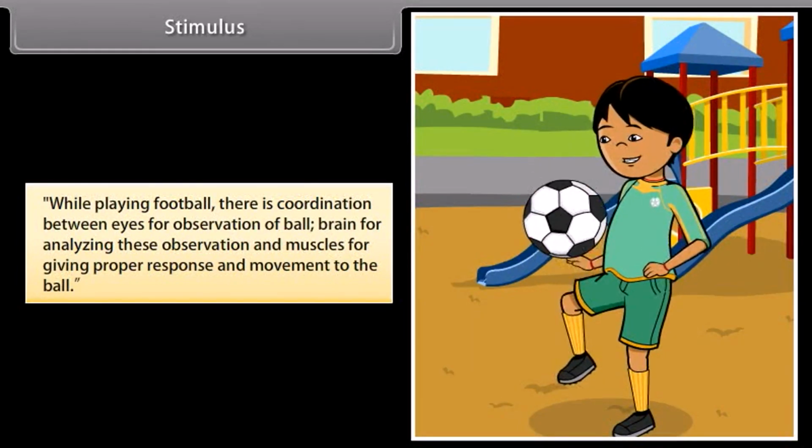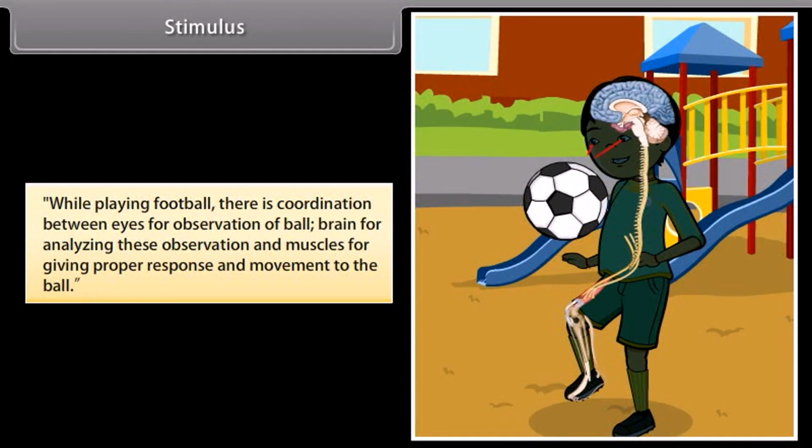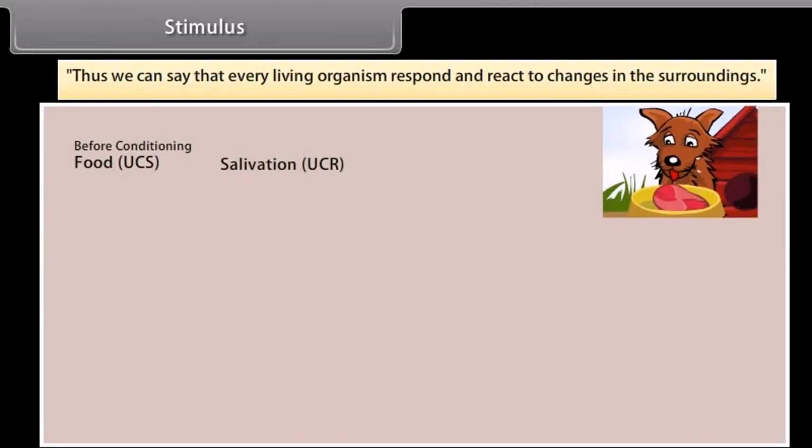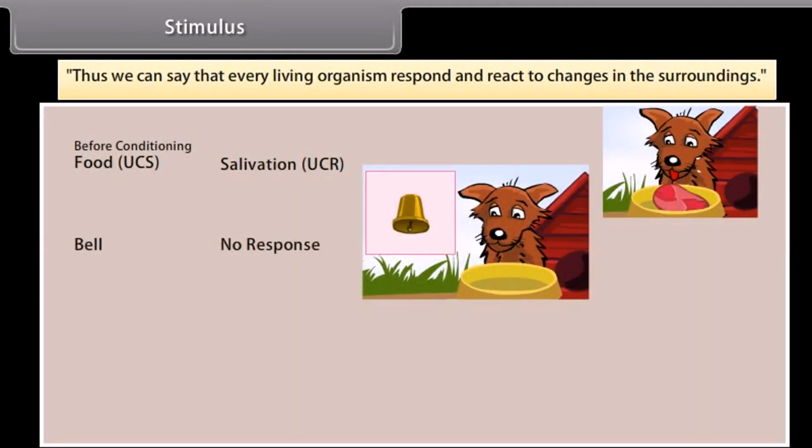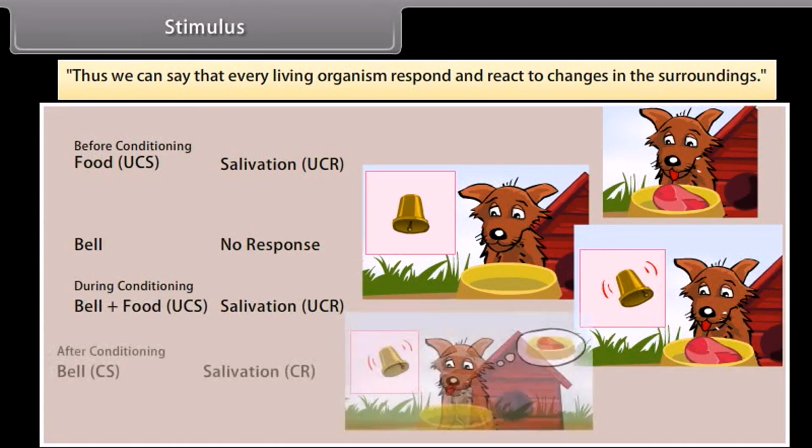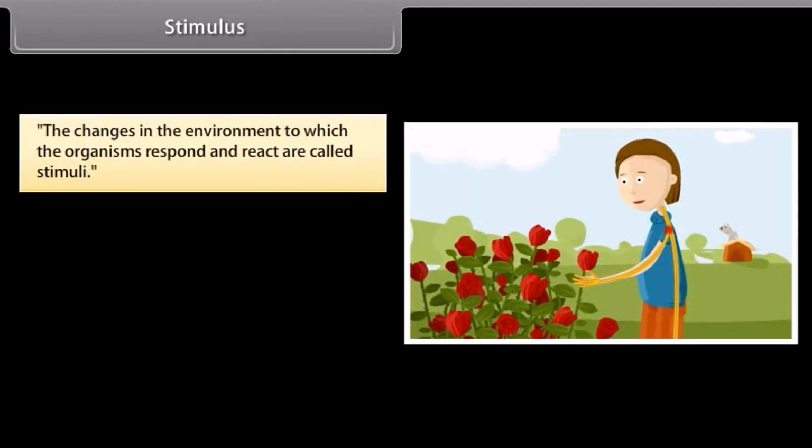Stimulus. While playing football, there is coordination between eyes for observation of the ball, brain for analyzing these observations, and muscles for giving proper response and movement to the ball. Thus, every living organism responds and reacts to changes in the surroundings. The changes in the environment to which the organisms respond and react are called stimuli.